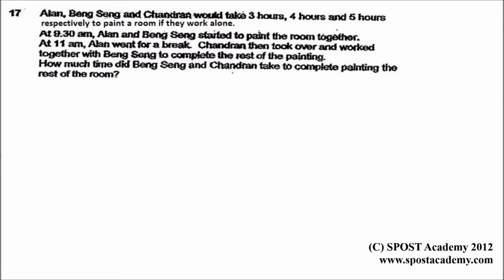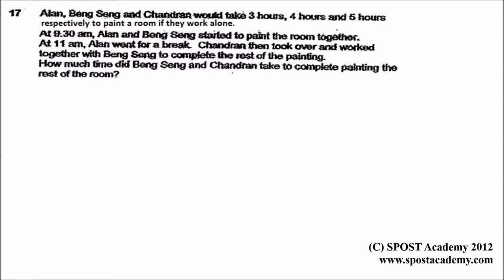Alan, Bing-Sing and Chandran would take 3 hours, 4 hours and 5 hours respectively to paint a room if they work alone. At 9:30 a.m., Alan and Bing-Sing started to paint the room together. At 11 a.m., Alan went for a break. Chandran then took over and worked together with Bing-Sing to complete the rest of the painting. How much time did Bing-Sing and Chandran take to complete painting the rest of the room?